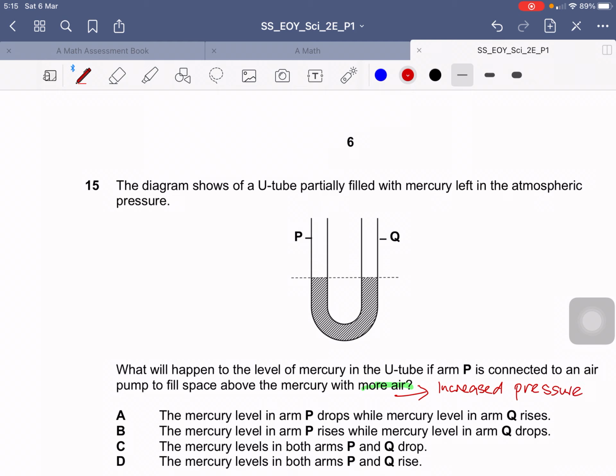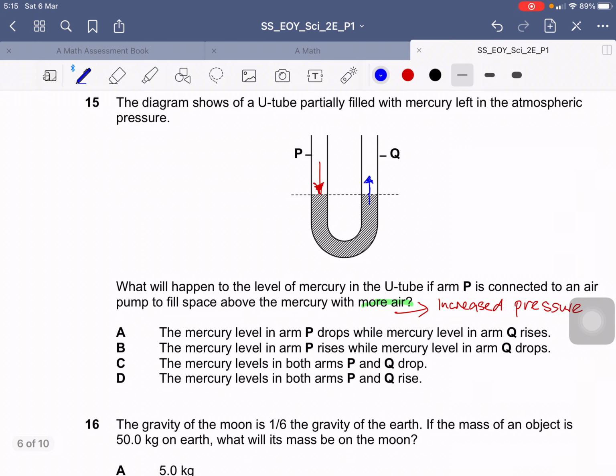When you have increased pressure, there will be a force pushing the mercury, so in turn it will push the mercury upwards. So the answer will be A. The mercury level in P will drop while the mercury level in arm Q rises.